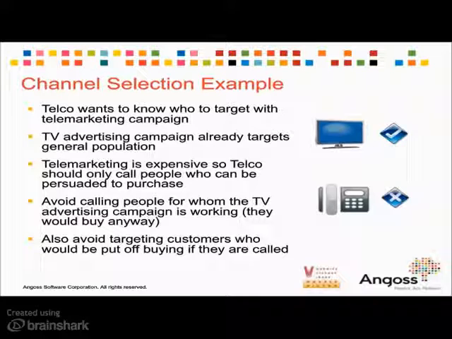But telemarketing is an expensive approach, so actually calling people is expensive. So we only want to call those people who can be persuaded to purchase. We also want to avoid calling people for whom the TV advertising campaign is working because they would buy anyway. Those are immovable customers. But we also want to avoid contacting those sleeping dogs, so those customers who would be put off buying if they're called.